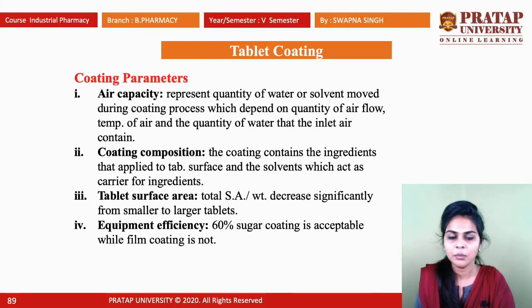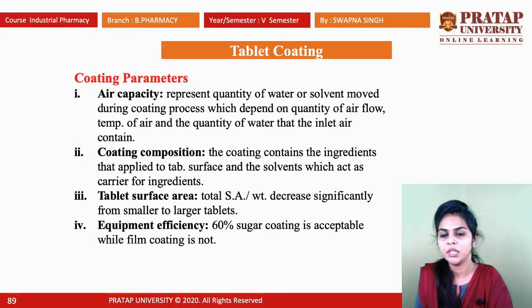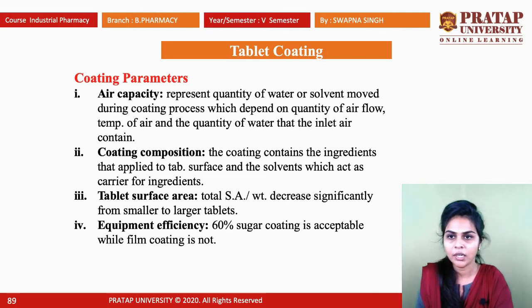Next is coating parameters. There are 4 different coating parameters available. First one is air capacity. Air capacity represents the quantity of water or solvent removed during the coating process, which depends on the quantity of airflow, temperature of air and the quantity of water that the inlet air contains. Next is coating composition. The coating contains the ingredients that are applied to the tablet surface and the solvent which acts as a carrier for the ingredients.